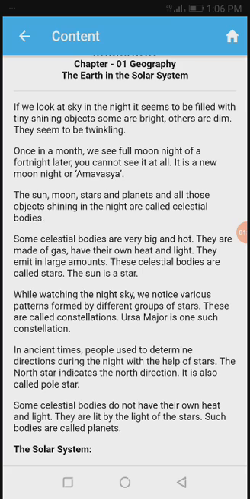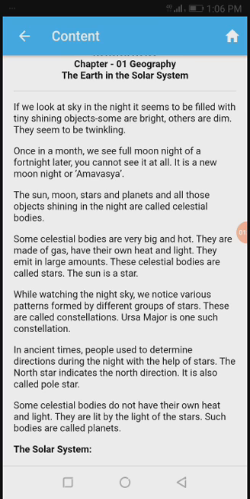Some celestial bodies are very big and hot. They are made of gas and have their own heat and light. They emit them in large amounts. These celestial bodies are called stars. The sun is a star. See, some celestial bodies have their own heat and light, just like a star, just like the sun. It means that some celestial bodies have their own light and some celestial bodies do not have their own light.